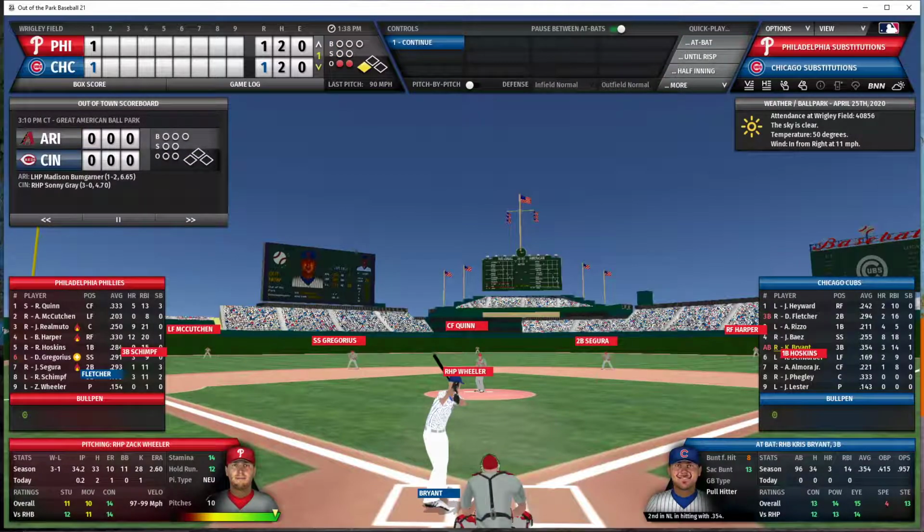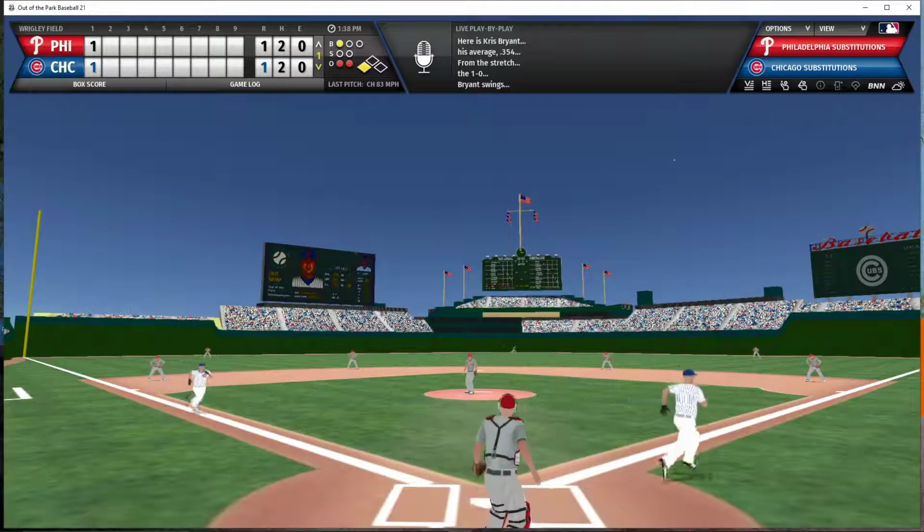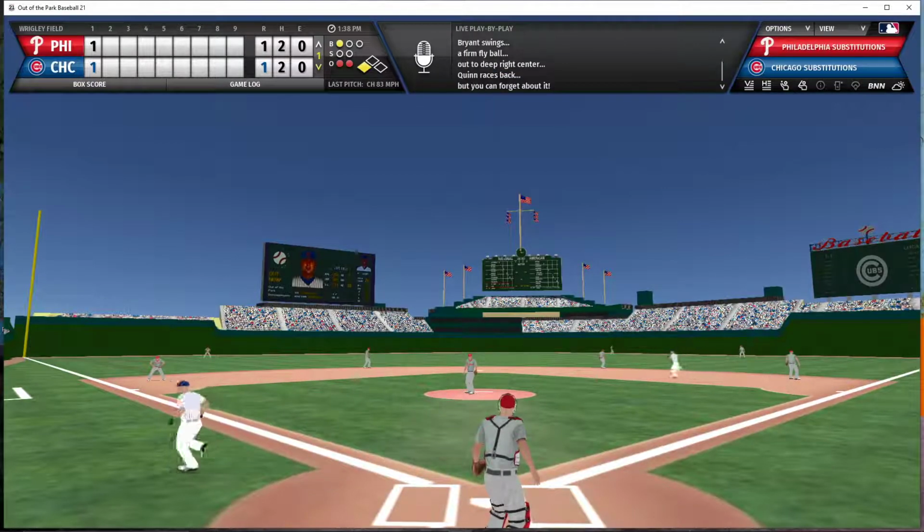Fletcher still standing on third, and Bryant is the next Cub batter. 1 ball count to Bryant. Bryant hits it hard out to the seats in right center field. Bryant got all of that one.